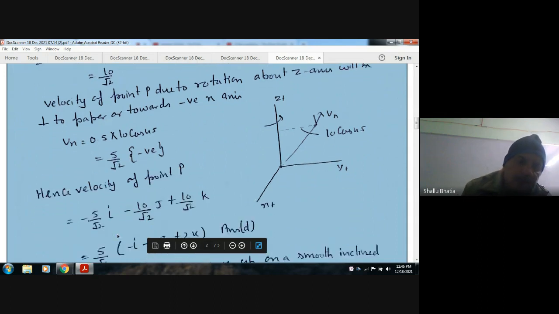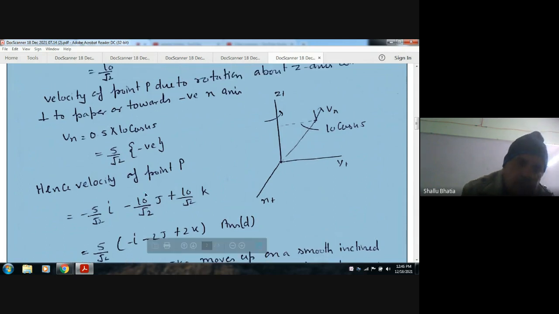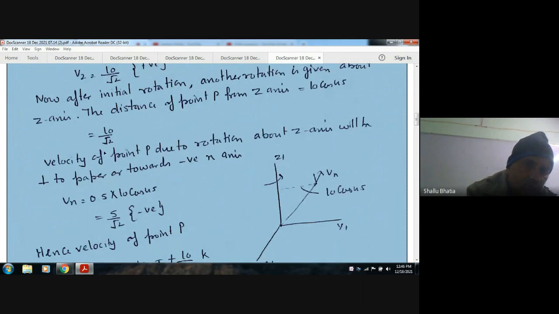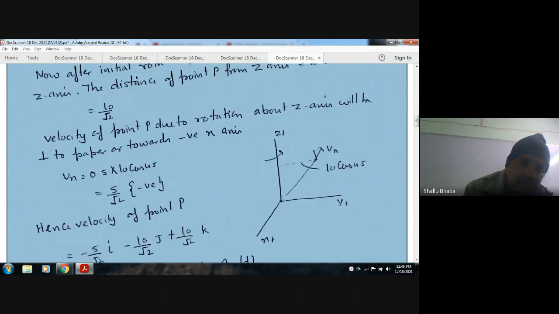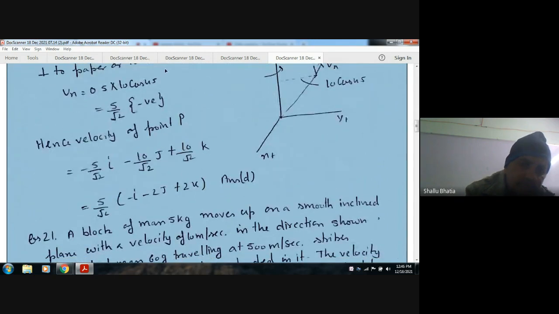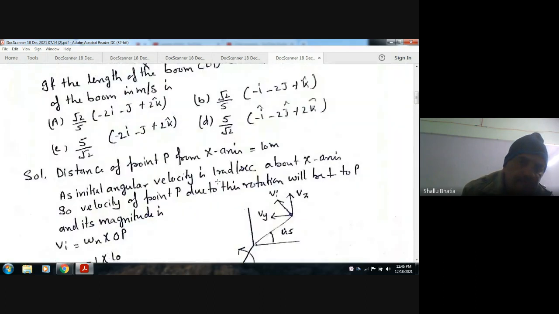So the answer will be: vx is minus 5 by root 2 i and minus 10 by root 2 y, negative, and 10 by root 2 positive in that direction. If we take 5 by root 2 common, the answer will be D.